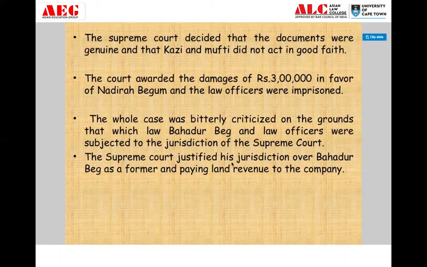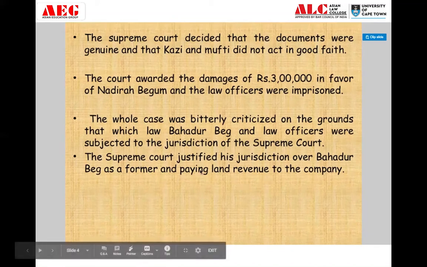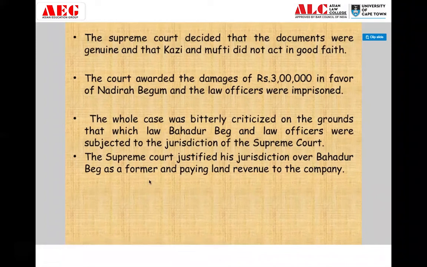And the Supreme Court justified its jurisdiction over Bahadur Beg as a farmer paying land revenue to the company. So it was decided that the jurisdiction of the Supreme Court applies to all those who are paying land revenue to the company. He was also a farmer paying land revenue to the company, and on the basis of that, the Supreme Court had jurisdiction over him. So the Supreme Court justified this by saying that it has jurisdiction over Bahadur Beg, and therefore he was imprisoned. He gave damages of 3 lakh, and the other officers were imprisoned.